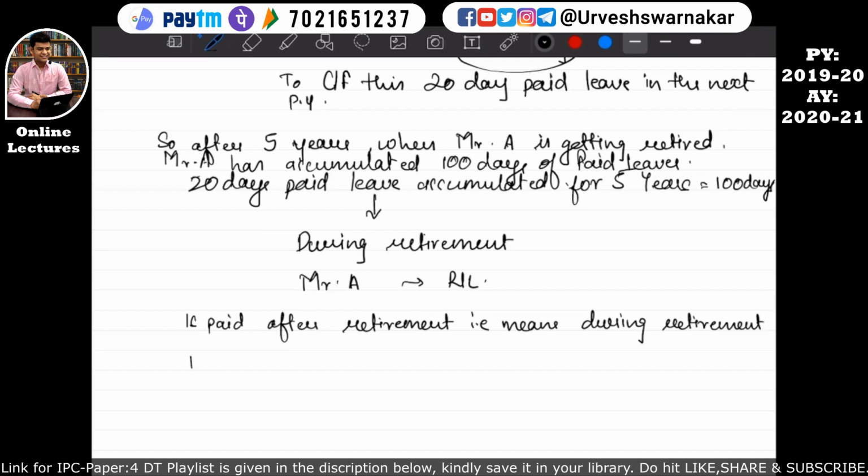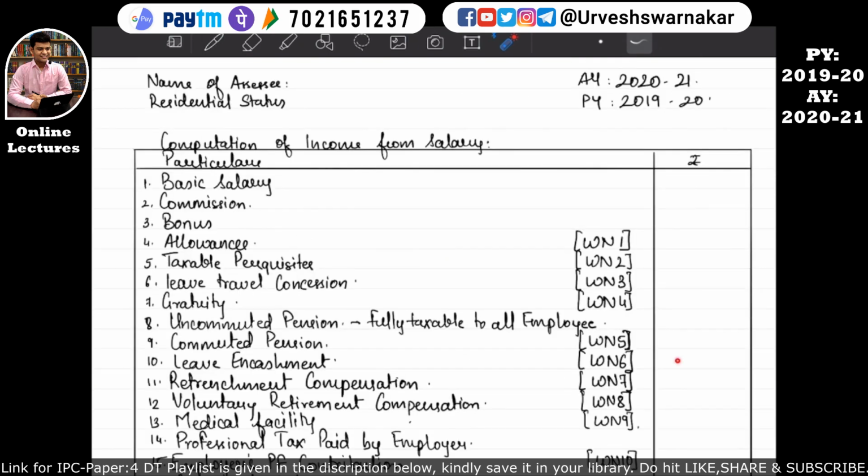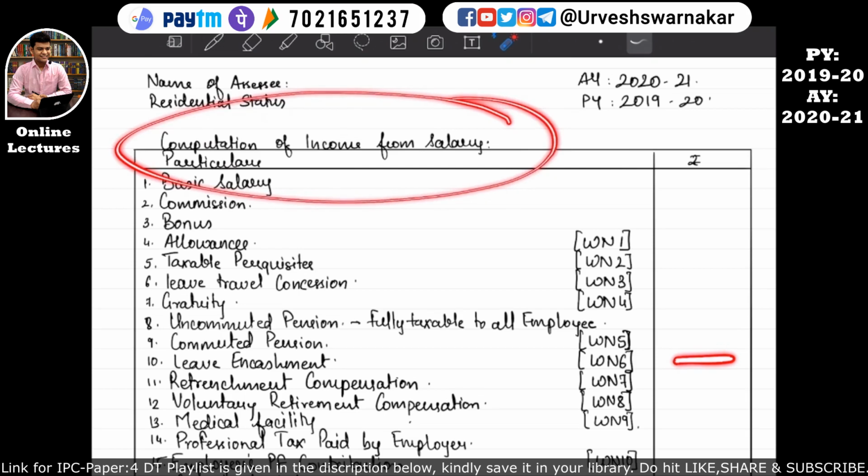Okay, very few companies pay it during the employment period also. Okay, so when the assessee, that is our Mr. A, receives money, that is leave encashment money from the company for not taking the leaves, that is also taxable, meaning that is also taken into the computation of the income from salary. I hope you all understood this.